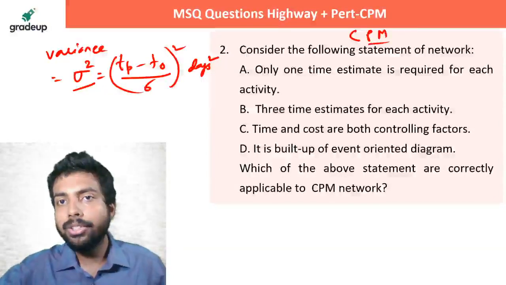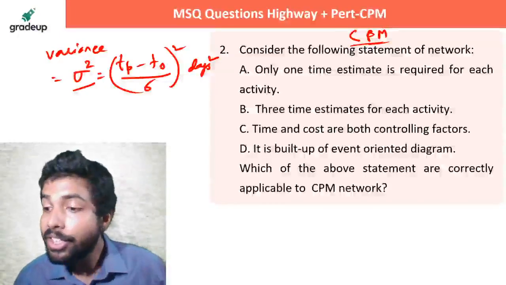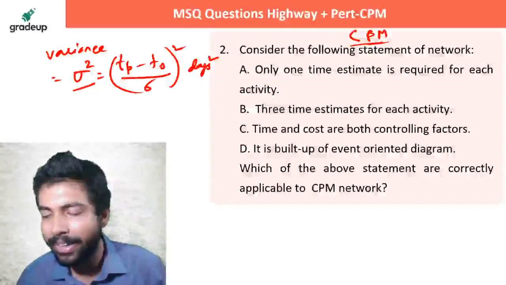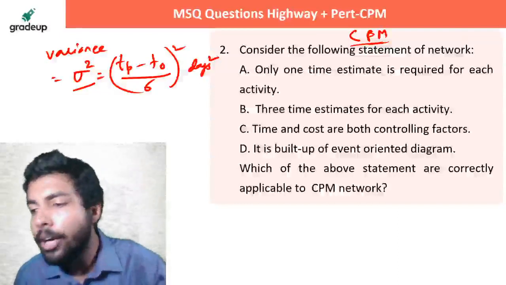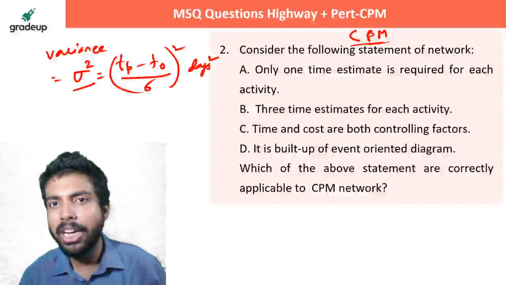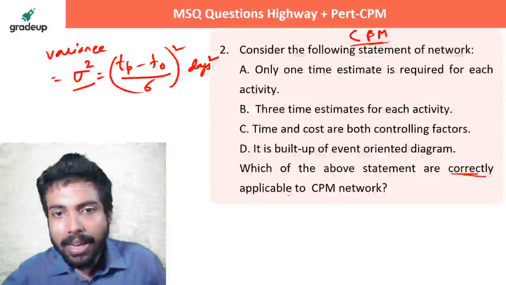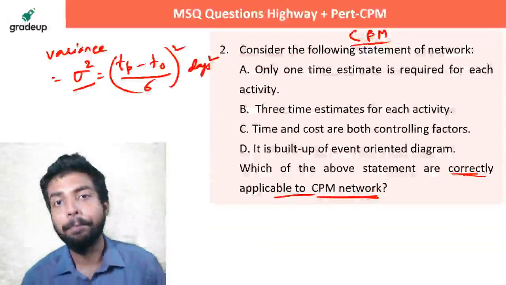This is a question on CPM, क्रिटिकल पाथ मेथड, not construction planning and management. CPM का फुल फॉर्म क्या होता है, क्रिटिकल पाथ मेथड, राइट। Quickly do this problem about CPM. Some statements are given. They are saying that correctly applicable to CPM network. CPM के लिए कौन सा statements correct है?